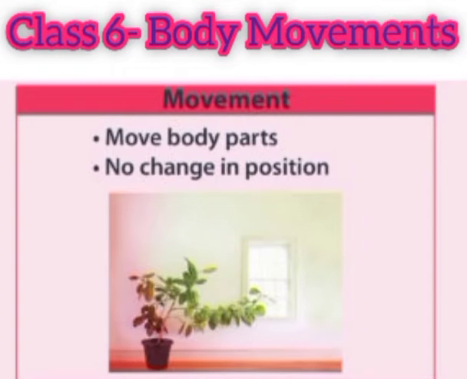For example, plants move with air or according to the source of light, that is, they show phototropism, the bending of the plant towards the source of light. And in the touch me not plant, when we touch it, it shows movement, that is, the leaves start folding inwards. But this may not be called locomotion. So, we can say that plants show movement, but they do not show locomotion.